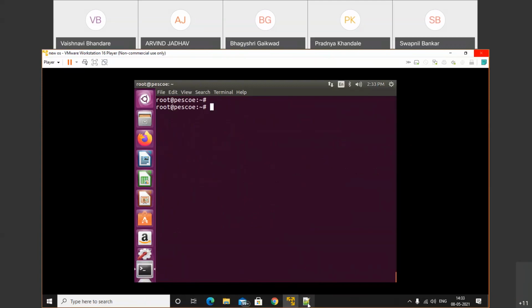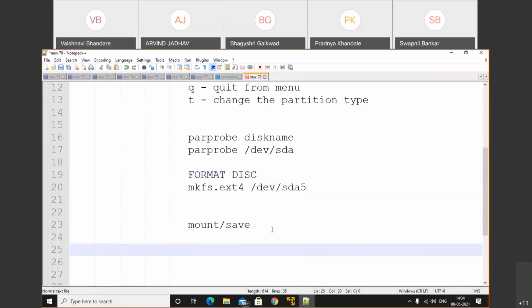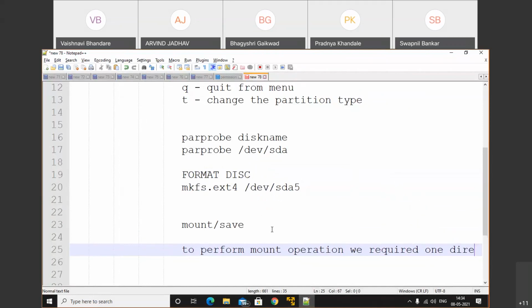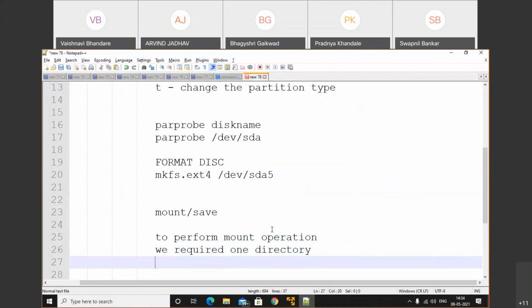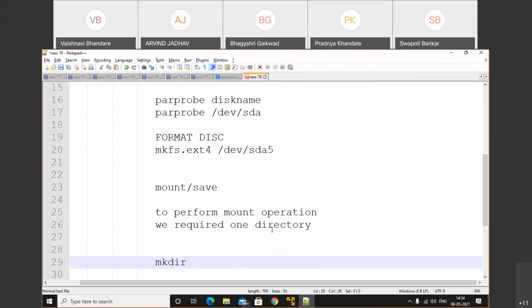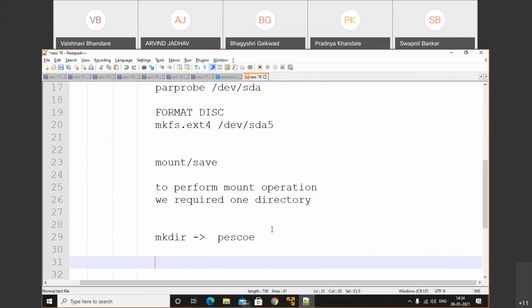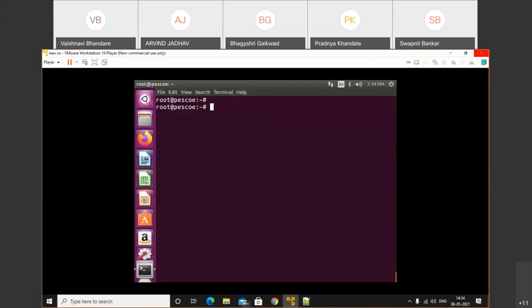To do the mount operation, first of all, we require a directory. Required one to perform a mount operation. Let's assume that here I will create a directory with mkdir, and my directory name is PESCOE. Let's do that. We'll create the directory: mkdir PESCOE. Check with ls whether the directory is created. Yes, we have successfully created the directory having the name PESCOE.